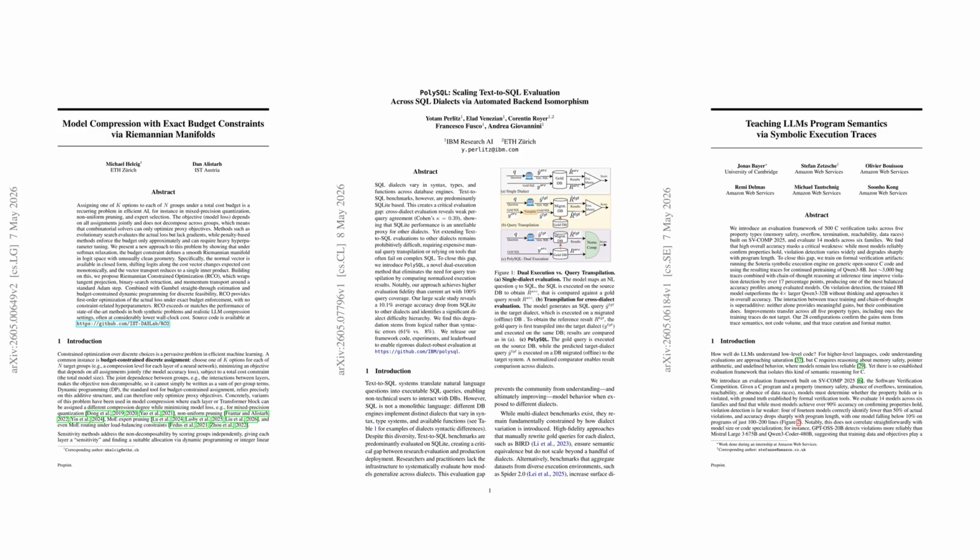What happens when AI meets exact geometry, cross-dialect SQL realism, and symbolic execution traces? In this episode, we dive into 3 papers that push the boundaries of what models can learn and how we evaluate them. One enforces strict compression budgets with Riemannian optimization. Another reveals why SQLite can mislead text-to-SQL benchmarks. And a third shows that formal program traces can teach LLMs deeper semantics. Together, they reveal a striking theme. Precision, not just scale, is reshaping AI research.